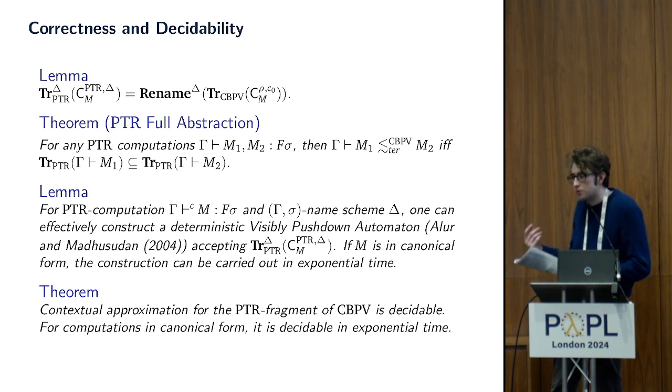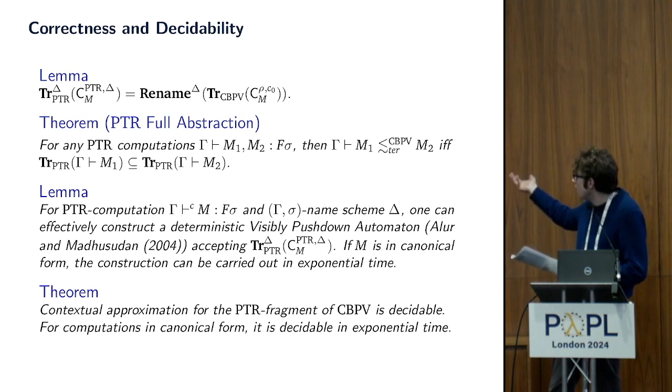So that's a pushdown automaton where we partition the alphabet by the stack action that can be performed, so a push action, a pop action, or a no-op action. And because of this, we get that visibly pushdown automata have a decidable language inclusion problem, and so our contextual equivalence is decidable.